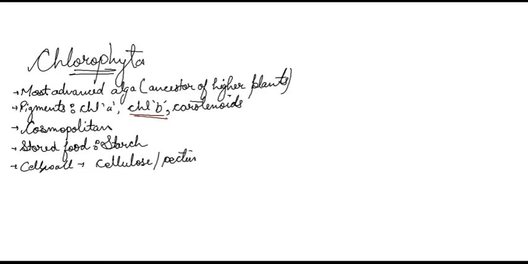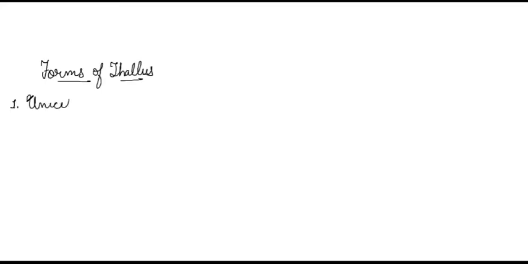Next point is forms of thallus, means forms of algae. Different forms are there. They can be unicellular, they can be colonial, they can be multinucleated structures, or they can be filamentous also. Unicellular means the body will be made up of a single cell.